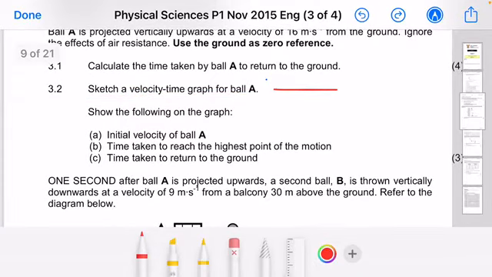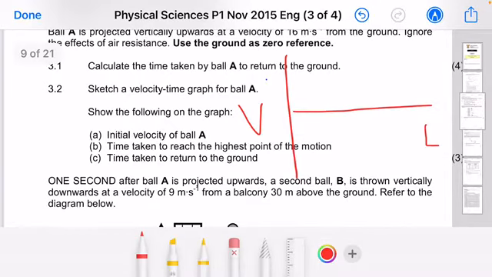What does it mean? It means you must have a graph showing the velocity versus time. In brackets you must show that it's in meters per second, and then time is measured in seconds. Massively important, ladies and gentlemen.